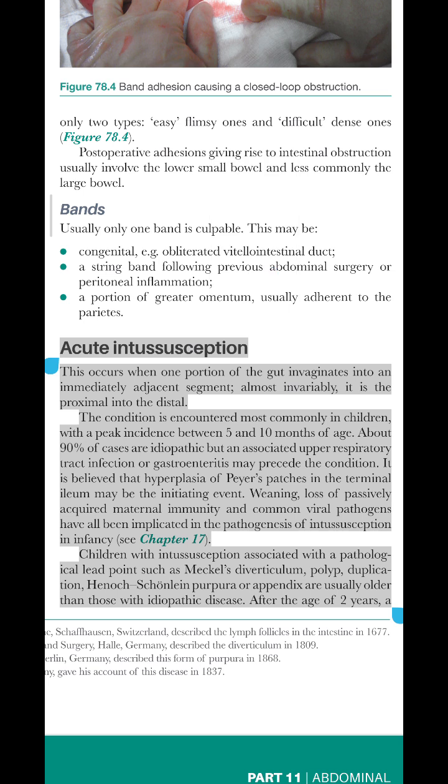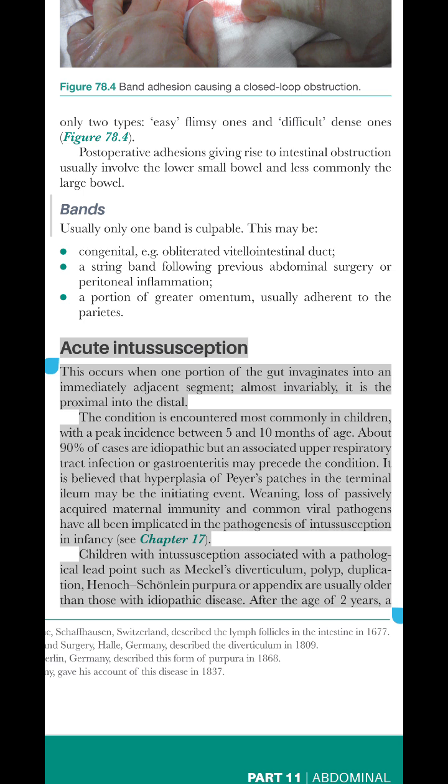Acute intussusception. This occurs when one portion of the gut invaginates into an immediately adjacent segment. Almost invariably, it is the proximal into the distal. The condition is encountered most commonly in children, with a peak incidence between 5 and 10 months of age. About 90% of cases are idiopathic, but an associated upper respiratory tract infection or gastroenteritis may precede the condition. It is believed that hyperplasia of Peyer's patches in the terminal ileum may be the initiating event. Weaning, loss of passively acquired maternal immunity, and common viral pathogens have all been implicated in the pathogenesis of intussusception in infancy, see Chapter 17.